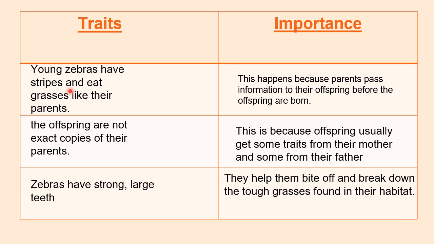Number 2, the offspring are not exact copies of their parents. This is because offspring usually get some traits from their mother and some from their father. Number 3, zebras have strong, large teeth. They help them bite off and break down the tough grasses found in their habitat. Okay, this is in the book. Please write it down in your book.